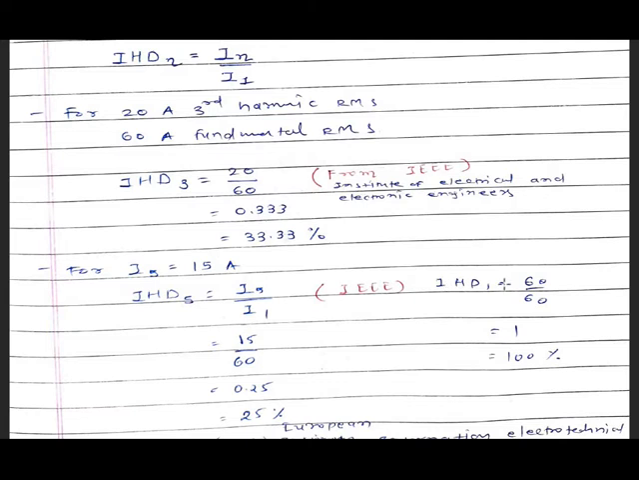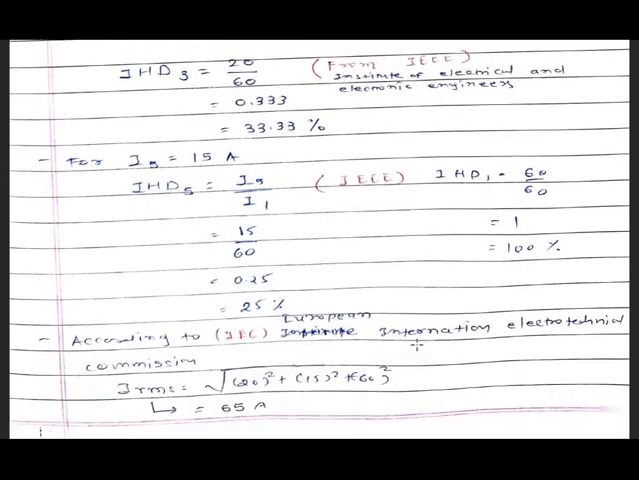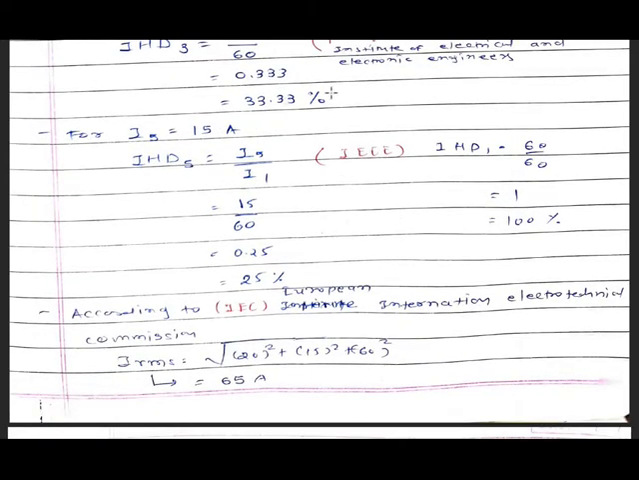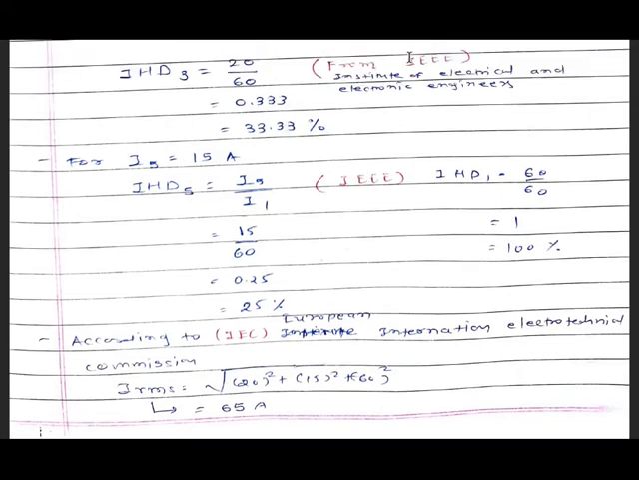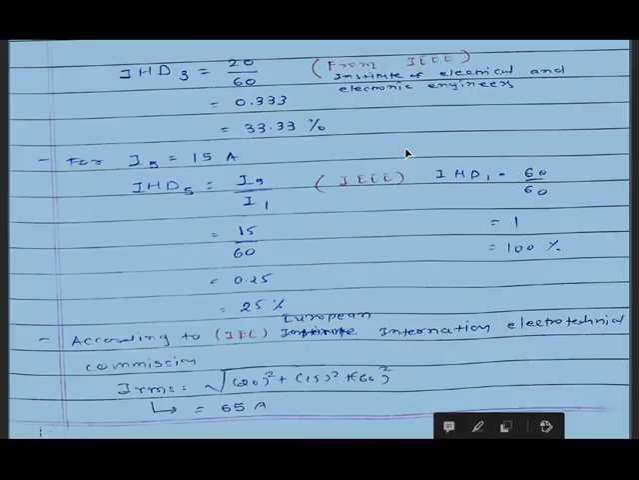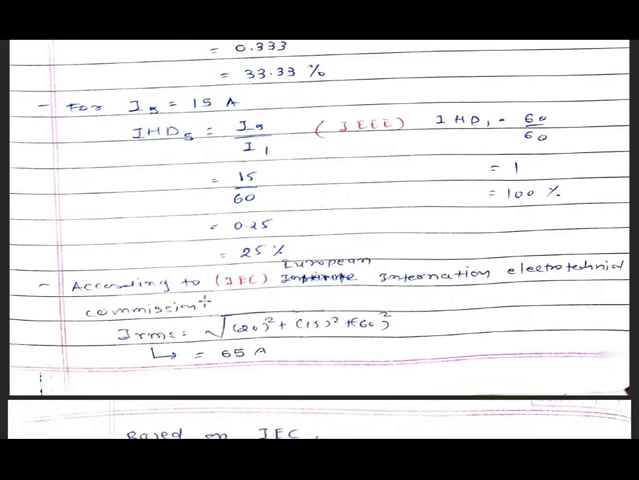Now IHD1 is given by I1 divided by I1, so 60 divided by 60 and its value is 1, so it is 100%. So all these three equations are based on the IEEE.